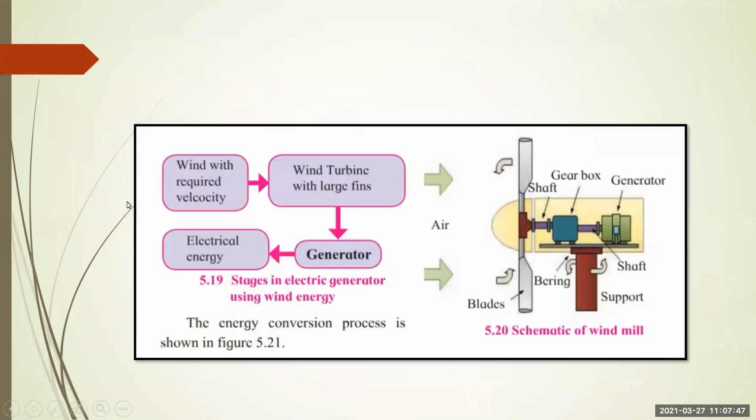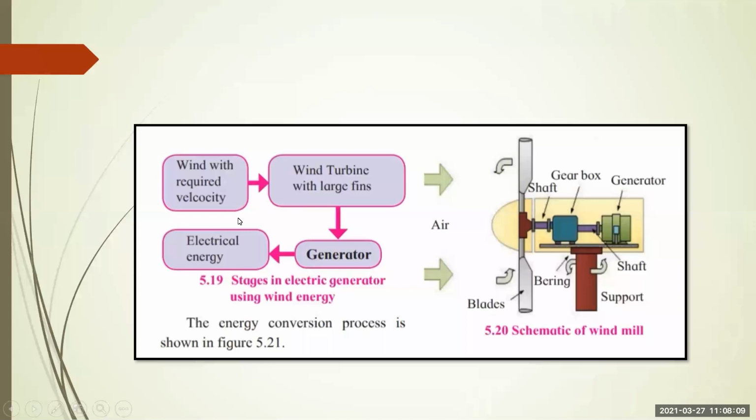By this schematic you will come to know what the turbine is. See here, these are the blades of the turbine, or you can say this is a wind turbine. It is attached to the generator. Here you can see in blue color the gearbox, which increases the rotation per unit time.